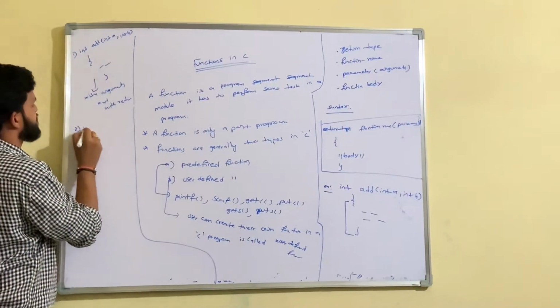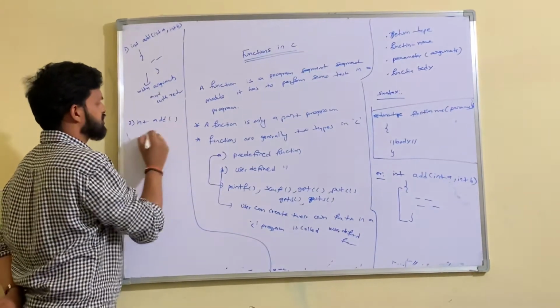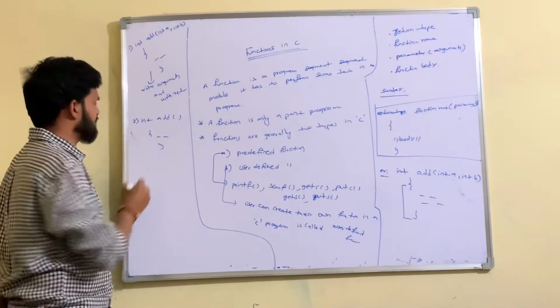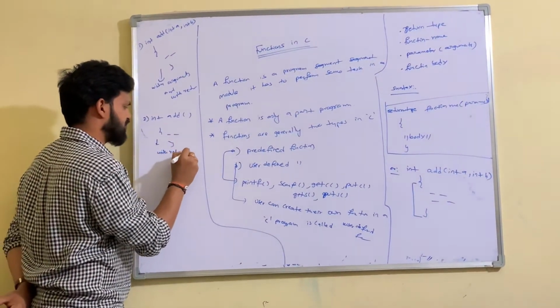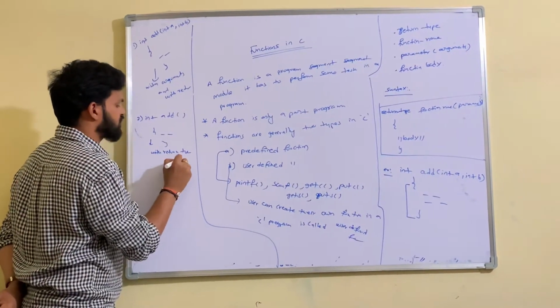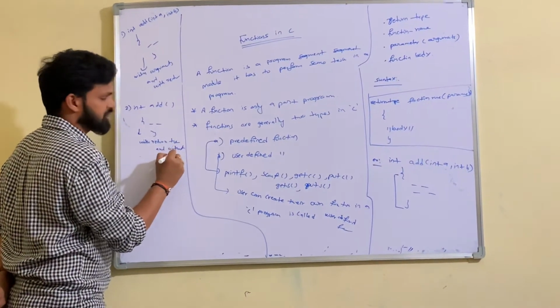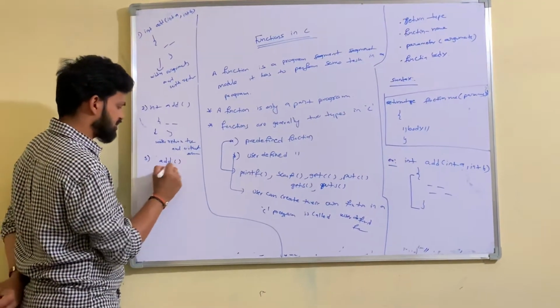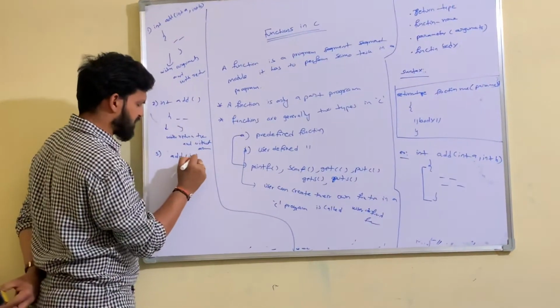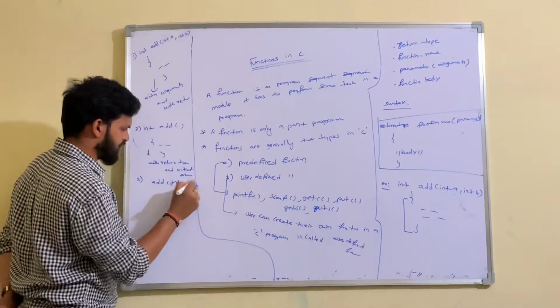That is the first sort of function. The second one, int add(). There is no parameter here. This function contains a return type and no arguments. With return type and without argument. This is the second type of function.